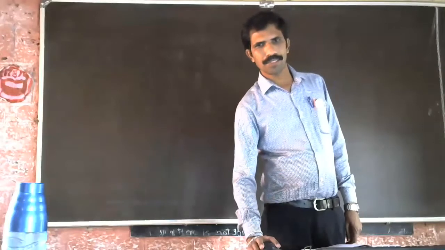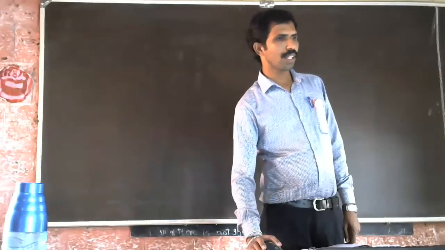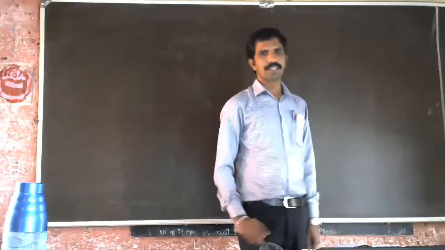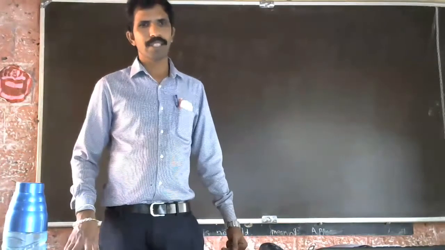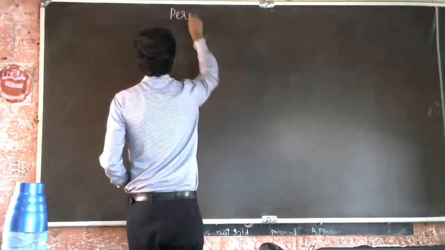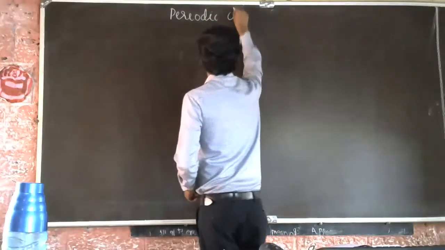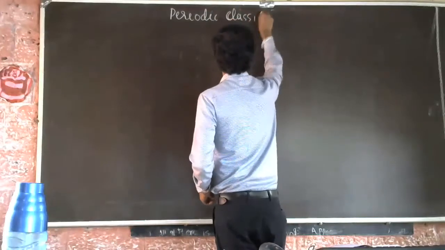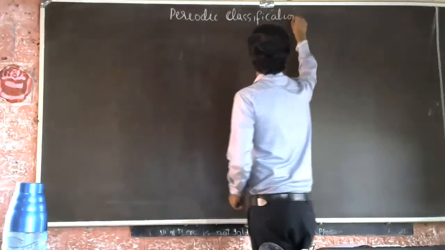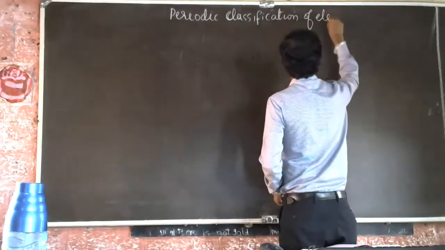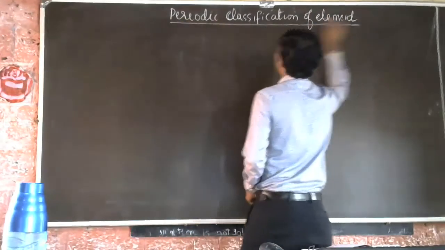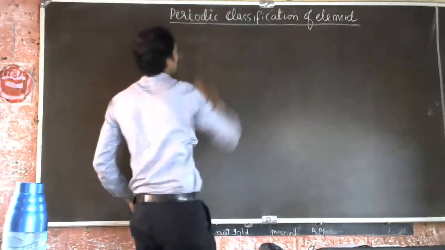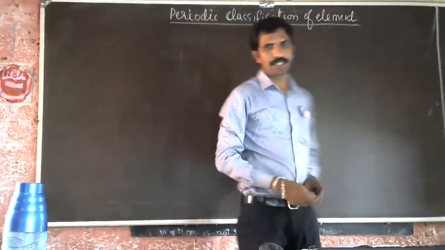Both these classifications of elements are based on the atomic mass. They arranged the elements in increasing order of their atomic mass, and they proposed their theory. Understood? So Dmitri Mendeleev also did the same thing.